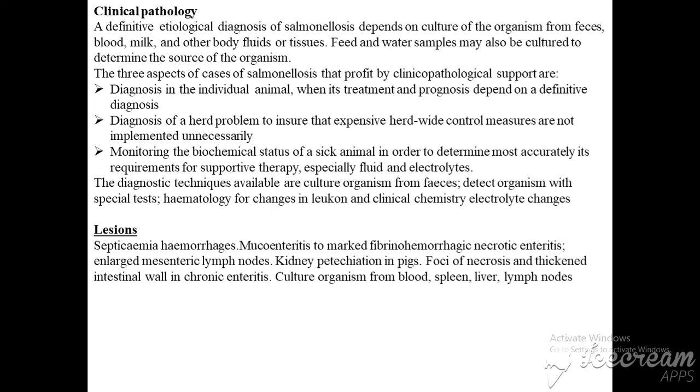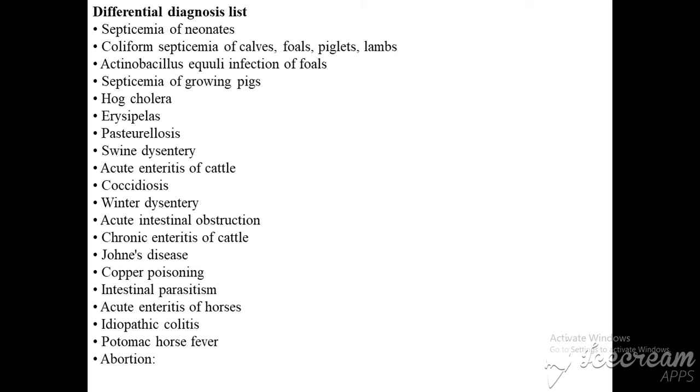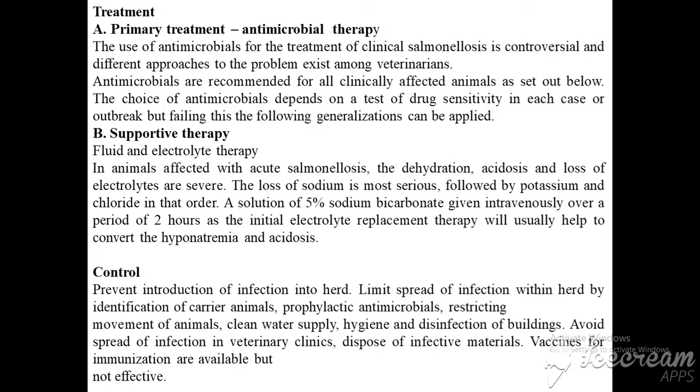For lesions, we concentrate on the hemorrhage and the mucoenteritis, and if we have diarrhea, we think there is a change in the habit of the intestine. We see thickness of the intestinal wall, of course. This disease may be confused with other diseases that cause septicemia, enteritis and abortion. I listed here many diseases that cause septicemia, enteritis and abortion in different types of animals.